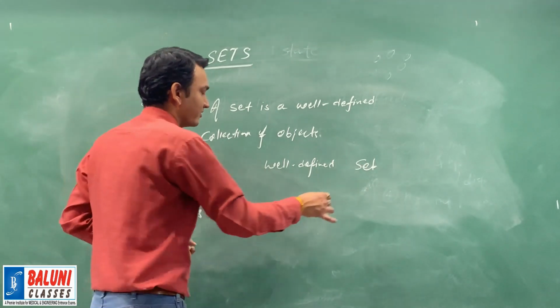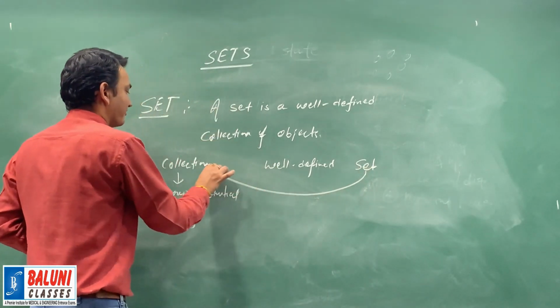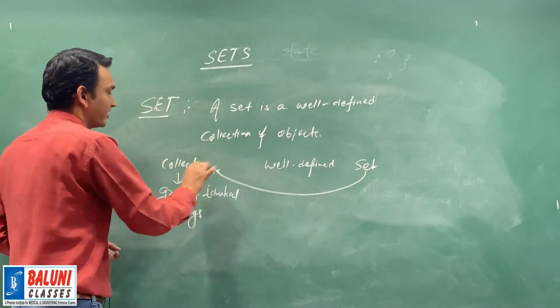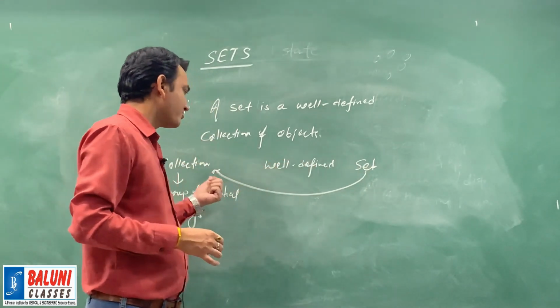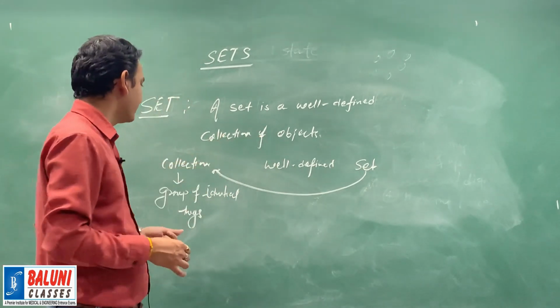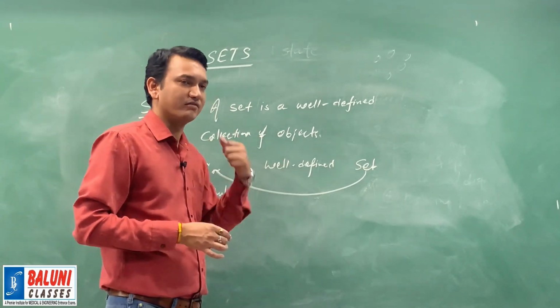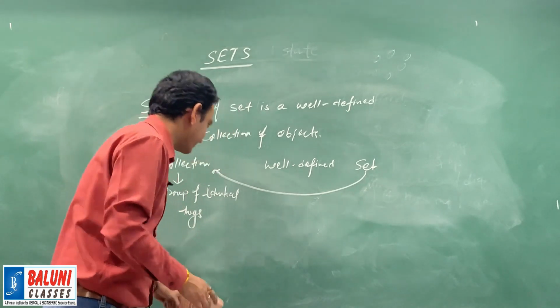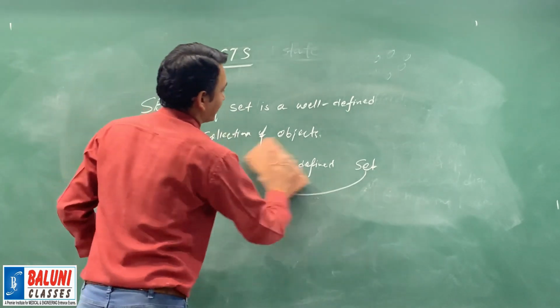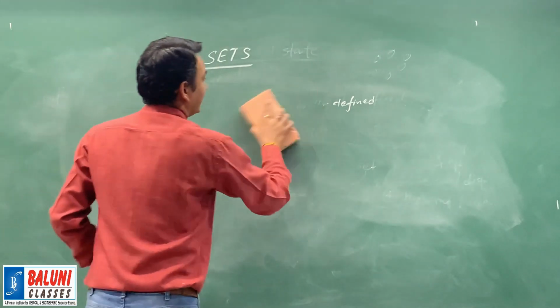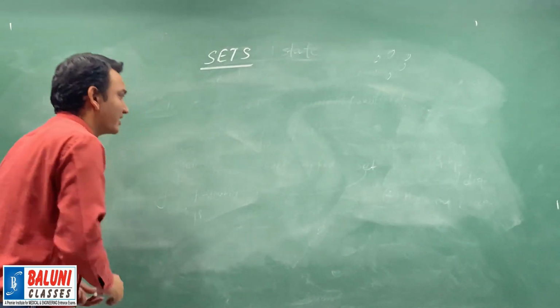So from here we can say every set is a collection. This is the important note. Every set is a collection, but every collection is not a set. Only that collection is a set which is well defined. So this is collection and set. This is the basic difference between collection and set. Now we will discuss some terms related to set.